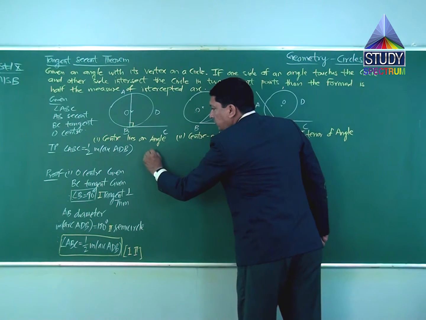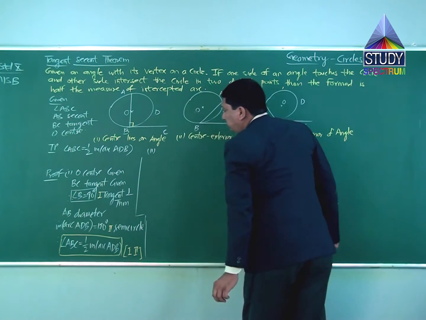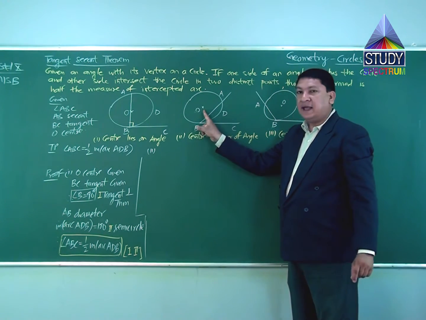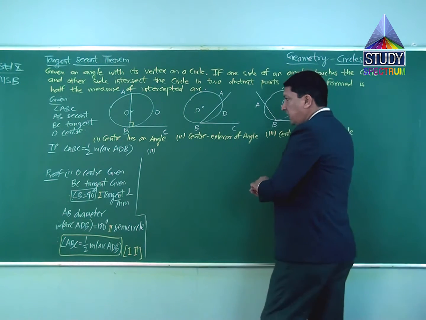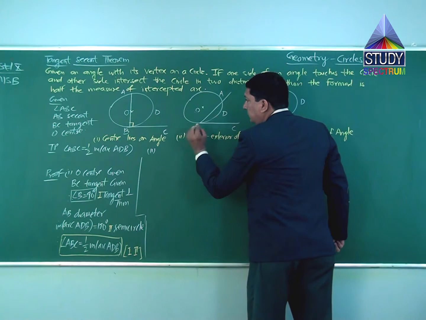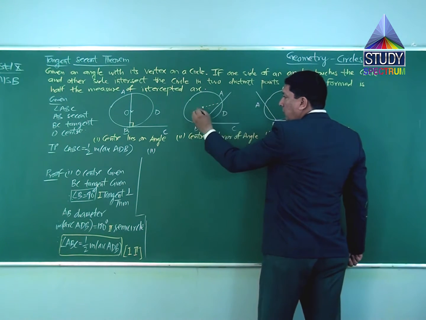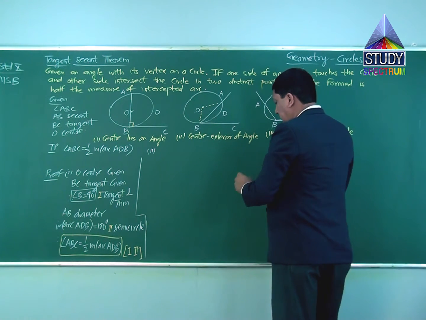Case 2 we'll take now. Case 1 we have done, now we'll take case 2. Now in case 2, the center lies in the exterior of the angle. We are making some construction now. Construction: I have joined OA, and I have joined OB.